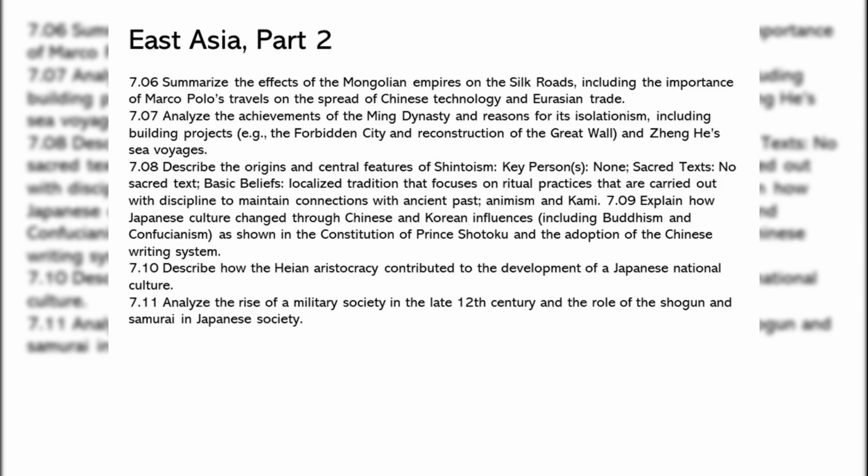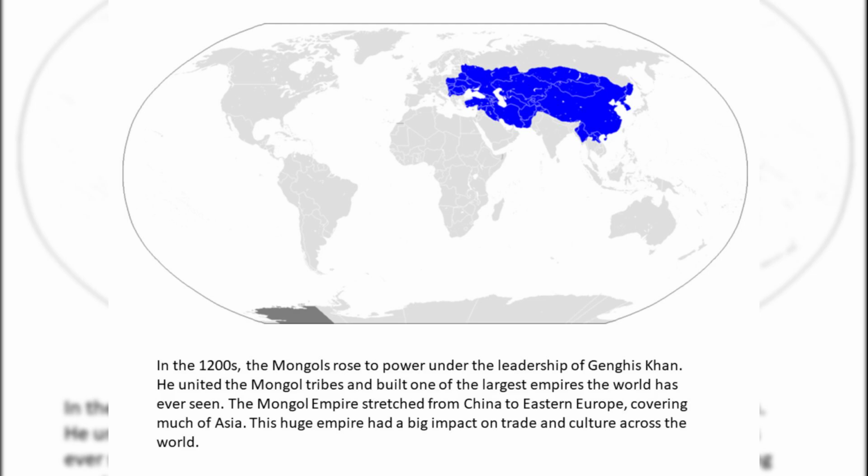7.10. Describe how the Heian aristocracy contributed to the development of a Japanese national culture. 7.11. Analyze the rise of a military society in the late 12th century and the role of the shogun and samurai in Japanese society. In the 1200s, the Mongols rose to power under the leadership of Genghis Khan.